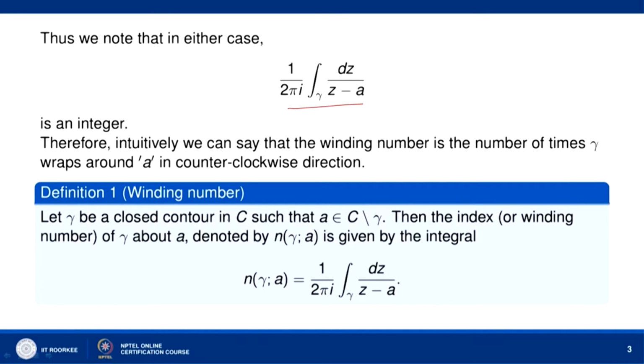Now, we have the analytic definition of the winding number. Let gamma be any closed contour in C such that A does not belong to gamma, that is, A belongs to C minus gamma. Then the index or winding number of gamma about A, denoted by n(gamma, A), is given by n(gamma, A) equals 1 over 2 pi i times the integral over gamma of dz over z minus a. So, n(gamma, A) represents the index of the closed contour gamma about the point A, or the winding number of gamma.